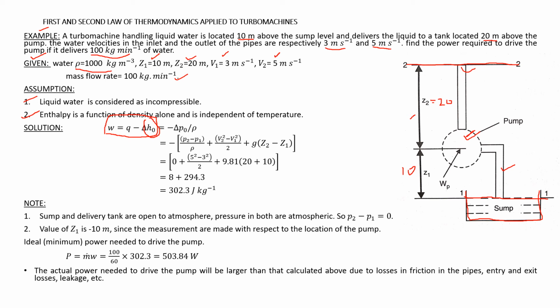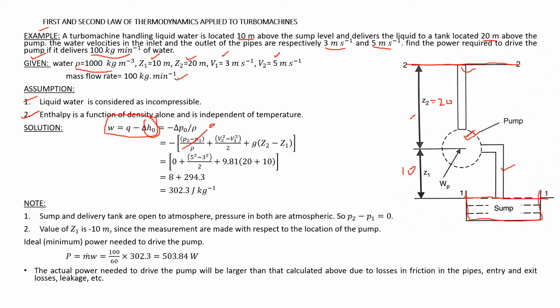It is nothing but P by rho. In the previous slides we have seen the expression P by rho plus V square by 2 plus G Z1. Since we are considering inlet and outlet, we are writing it as P2 minus P1 by rho, V2 square minus V1 square by 2, G Z2 minus Z1. Now this P1 P2 terms will cancel out. How?